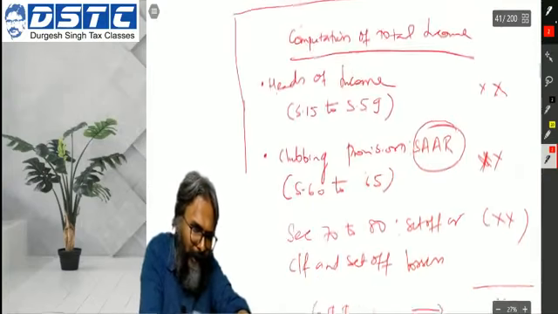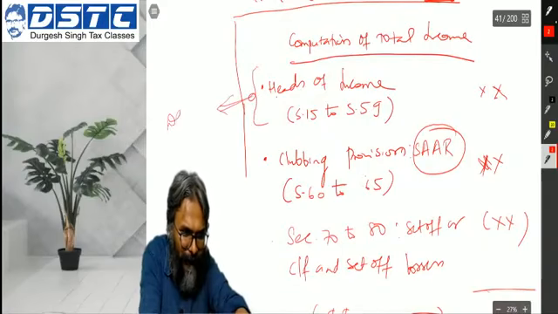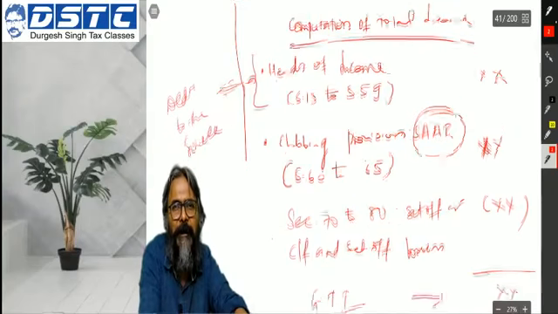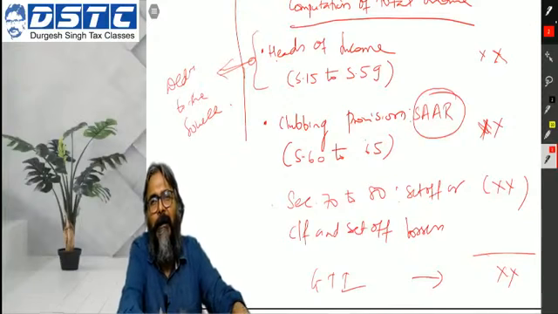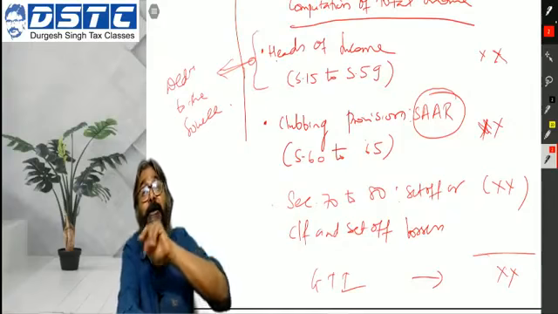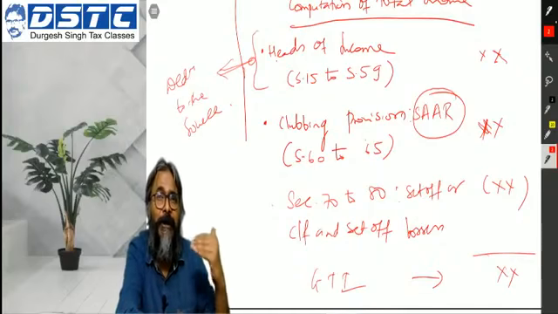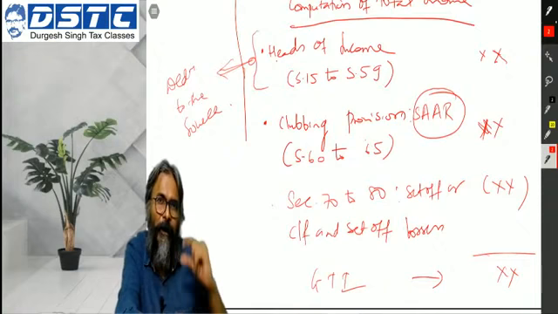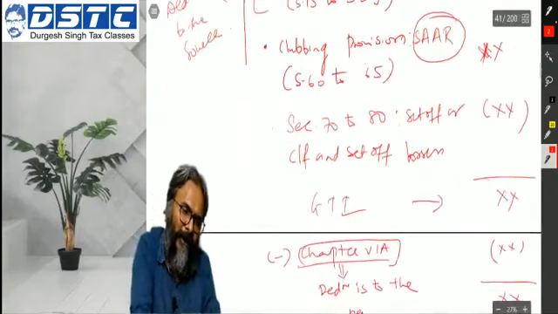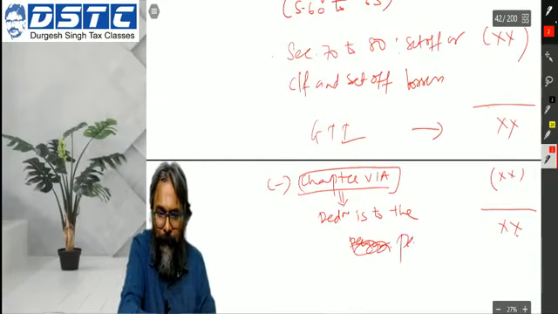whereas deduction in these heads, primarily all the heads of income, is deduction to the source. Difference you can easily appreciate. To the source means any expenditure which is incurred for the purpose of business and profession, isn't it? So therefore it is very clear that the deduction of the expenditure is in respect of the source. Whereas what about the nature of deductions here? It is to whom? To the person and not to the source.